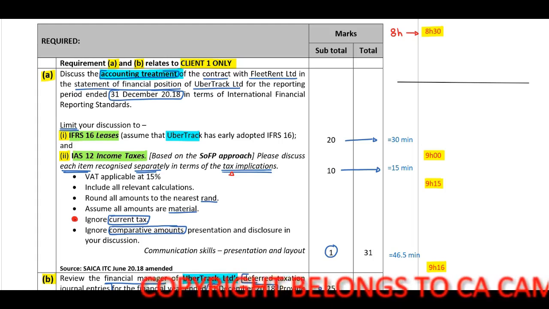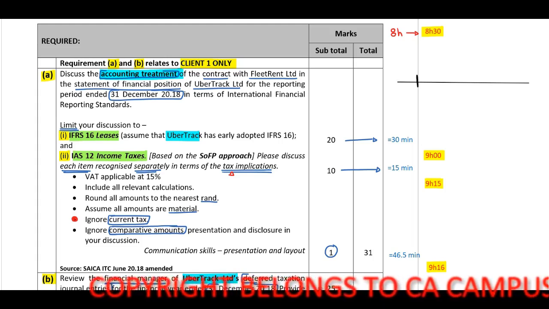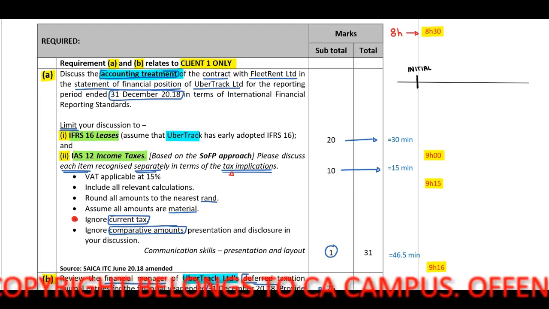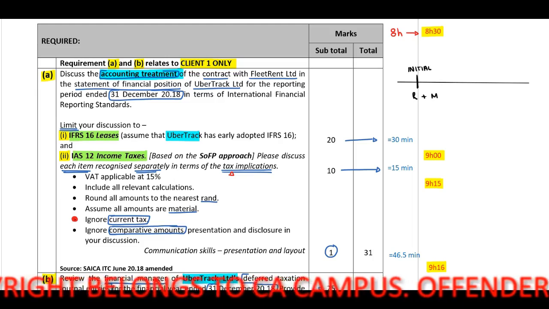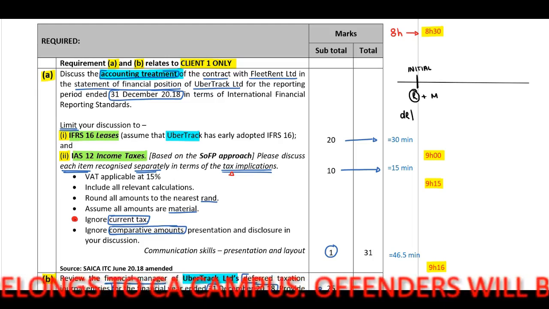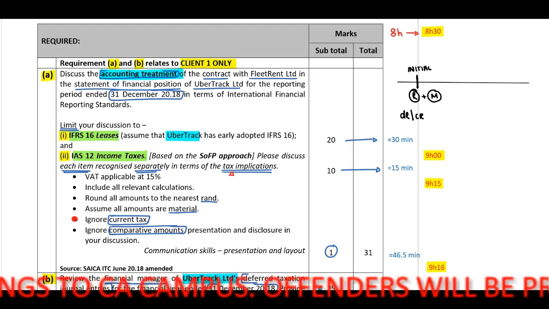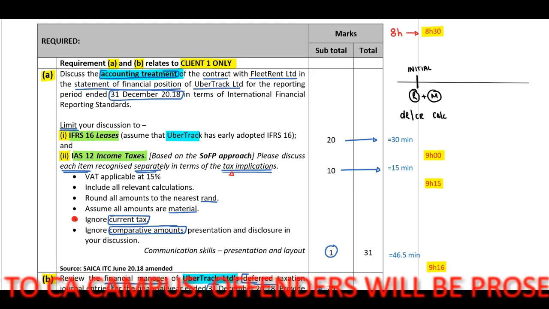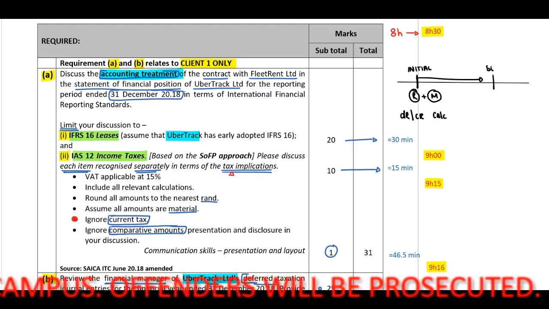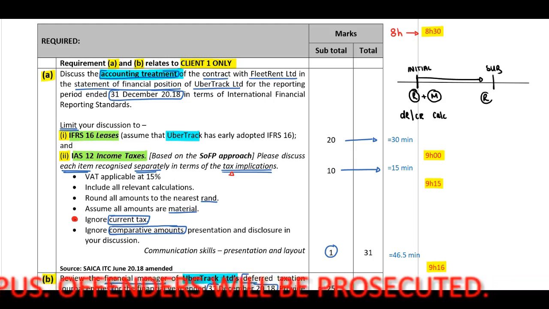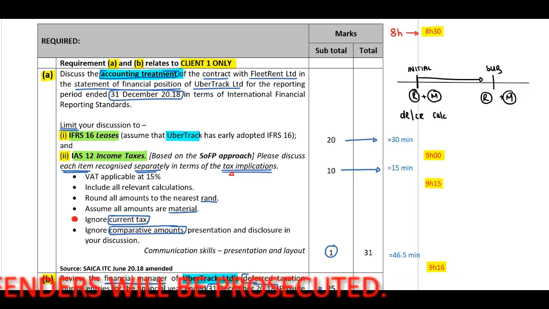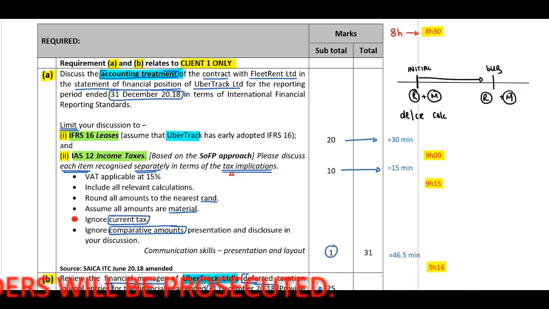When you look at the right side of your screen, the accounting treatment, remember this will include your initial recognition and measurement. Remember recognition in terms of your journal entries, your debits and your credits. Measurement is how do you calculate the amount, as well as, remember, year ends, your subsequent recognition and measurement. Recognition, debits, credits. Measurement, calculations.